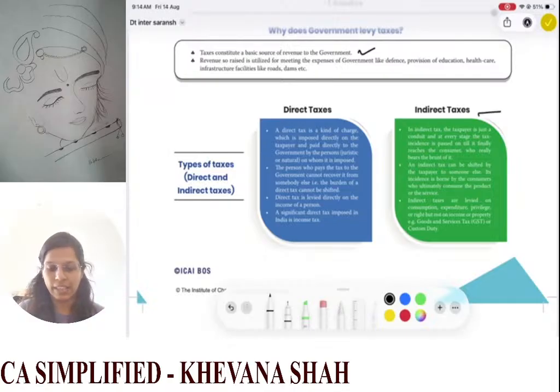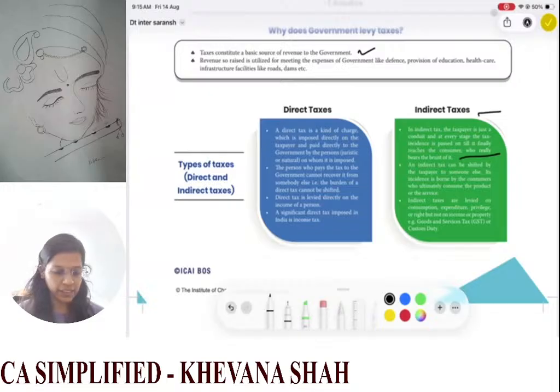And then we have indirect taxes. In indirect taxes, the taxpayer is just a conduit, and at every stage the tax incidence is passed on till it finally reaches the consumer who bears the burden of it. It is a tax which is passed on to certain people in the chain, and finally the customer, the one who consumes the products or goods, will be bearing the burden of taxes.